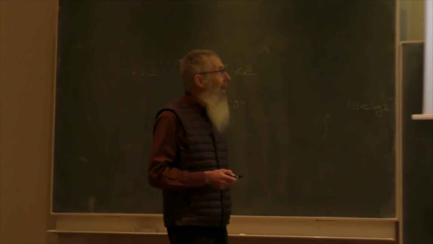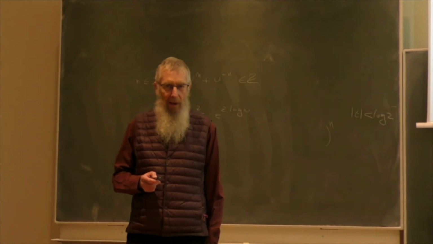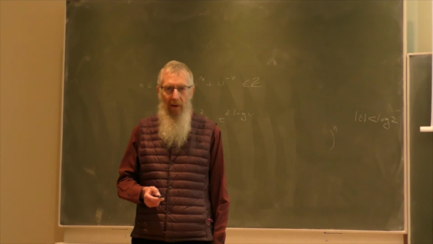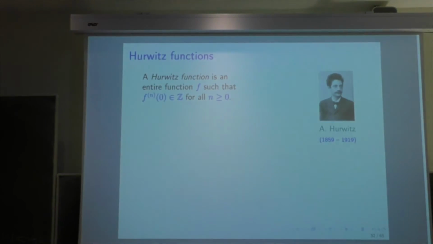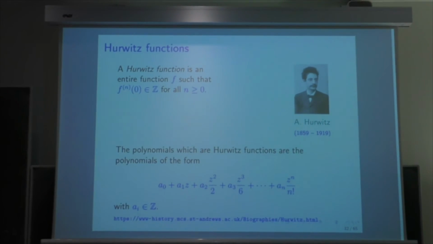integers. I come back to the second topic, which is Hurwitz function. Now, instead of taking the values at the integers, we should take the derivatives at 1 point, and we will take 0. A Hurwitz function is an entire function so that all the derivatives at 0 are integers for all n greater than or equal to 0.